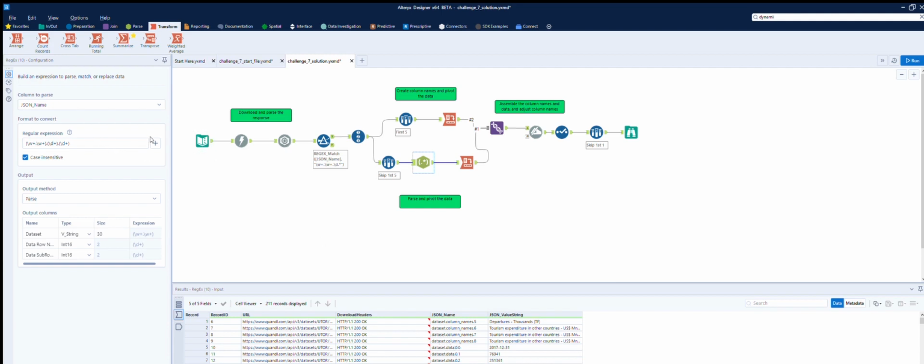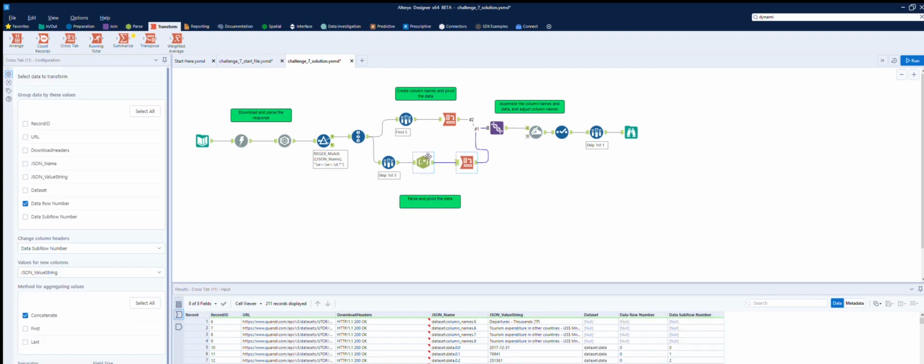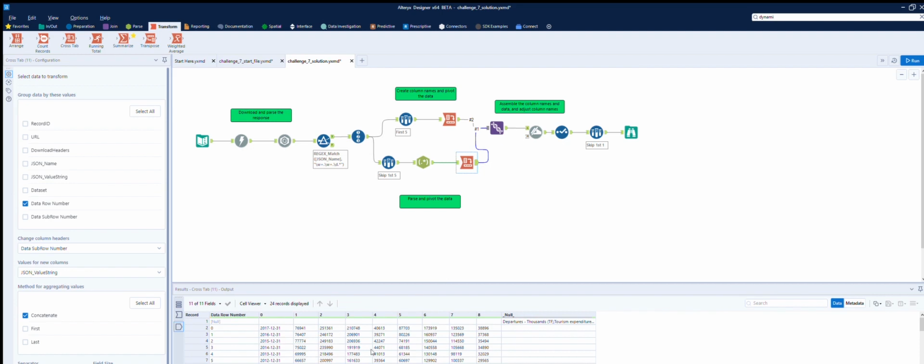It's not actually that different from what I was doing with the text to columns in my version. The difference is that they've been able to do this transpose in one rather than breaking it out into multiple sections. If I just look at the results here, we've got this table now.